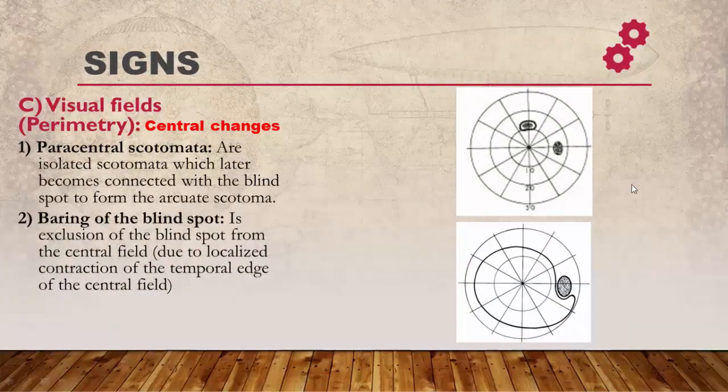Another important sign is visual field changes, which are measured by perimeter. Here, there are two types of changes, central changes and peripheral changes. The central changes include first, paracentral scotoma, an isolated island which later joins with the blind spot forming the arcuate scotoma. The second change is pairing of the blind spot. It means that the blind spot is excluded from the central field due to localized contraction on the temporal edge of the central field, like here. We can see that the blind spot is excluded from the central field.